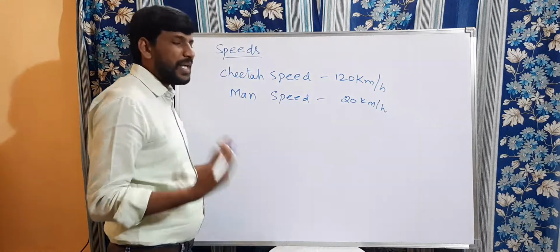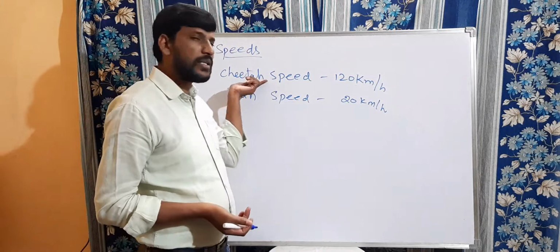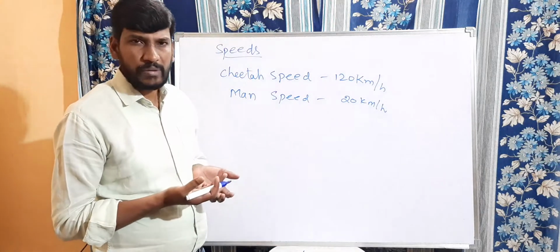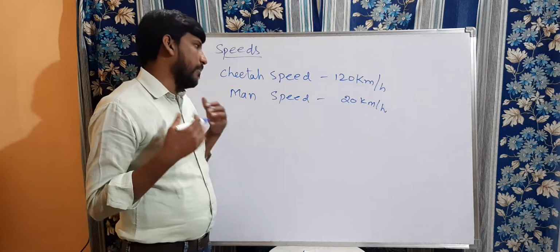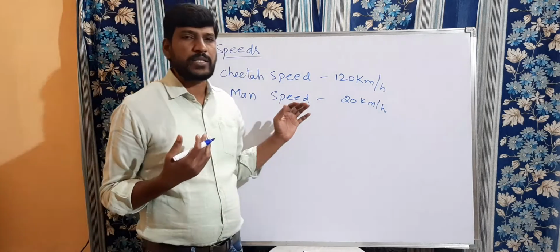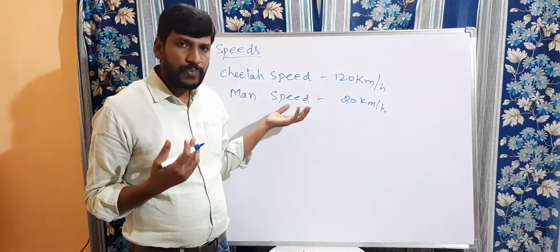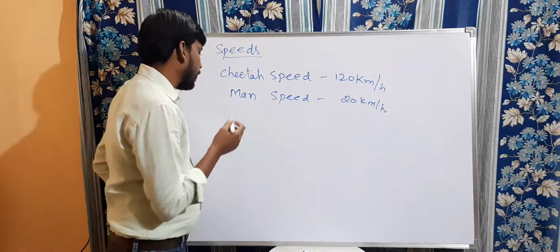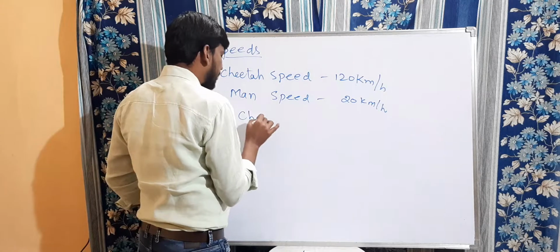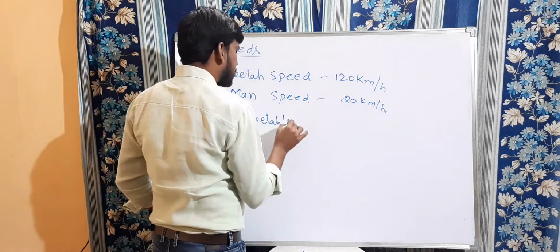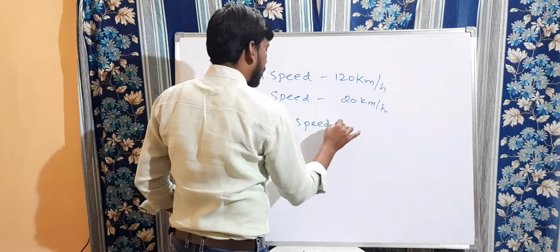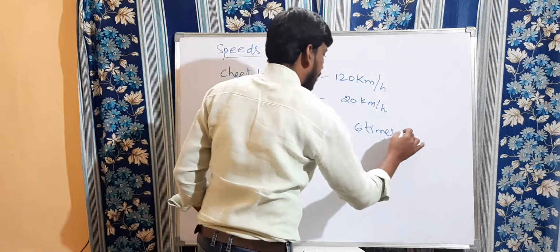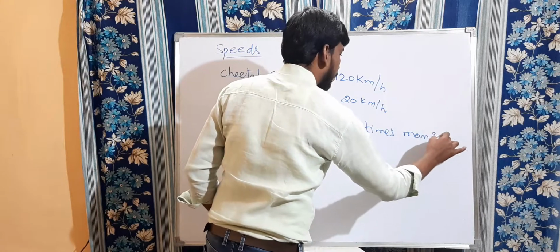Now, whose speed is more here? Generally, the cheetah's speed is more. Clear? It is very fast. Then when you are comparing these two speeds, we use the words how many times. Here the cheetah's speed is 6 times of the man's speed.